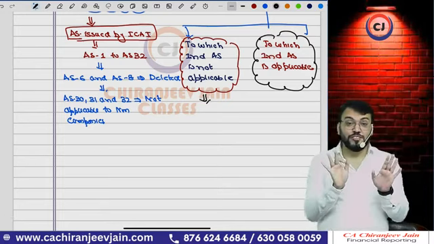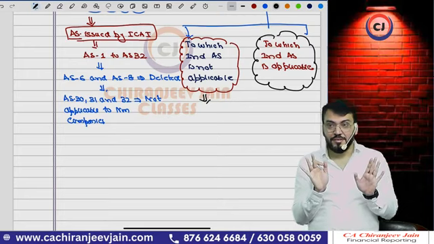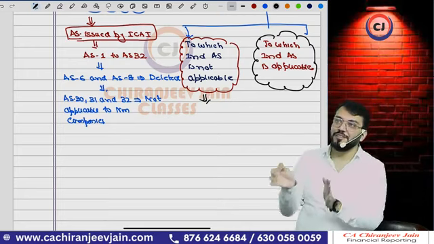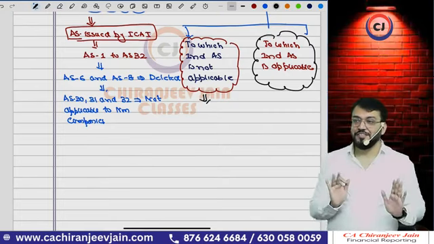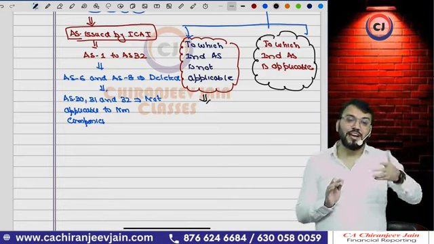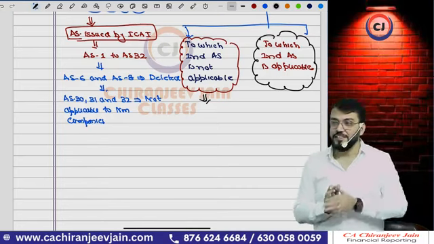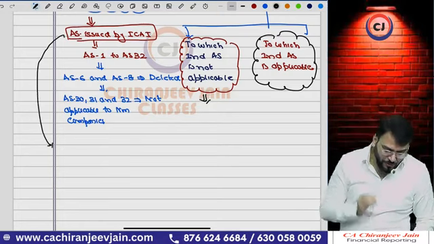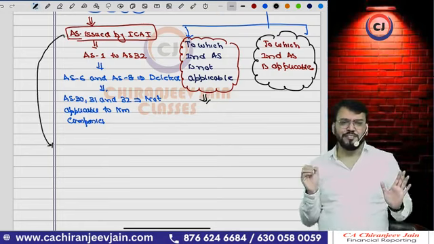As a CA, you should know this particular point. Level 1, level 2, level 3 have been defined by ICAI only. For applicability, all the entities are now divided into four categories, level 1, 2, 3, 4. Initially it was 3 categories. I'm not going into that because it is not important from the examination point of view.